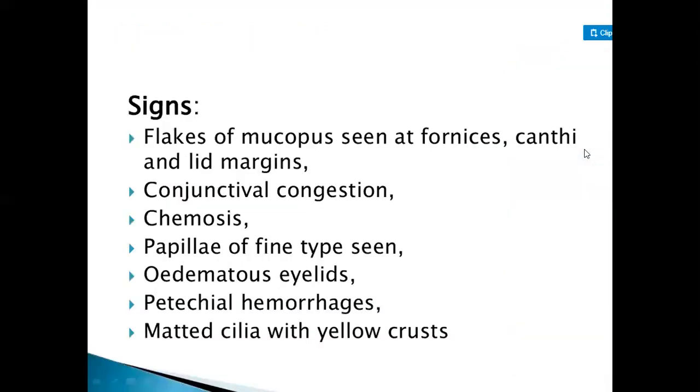Then next are the signs and symptoms. In signs, a flake of mucopus is seen at the fornix or canthi and lid margins, meaning the mucopurulent discharge is seen from the outer canthus to the inner canthus, and on the lid margins. This mucopus will be present. Then conjunctival congestion will also be present. Then the patient has chemosis. So in this you will see that the patient has chemosis also.